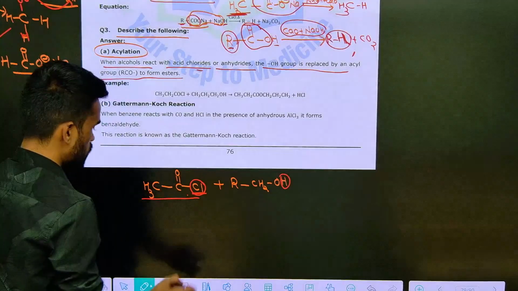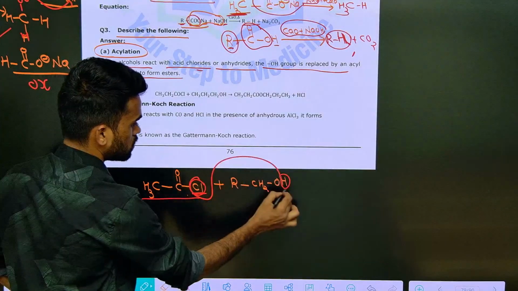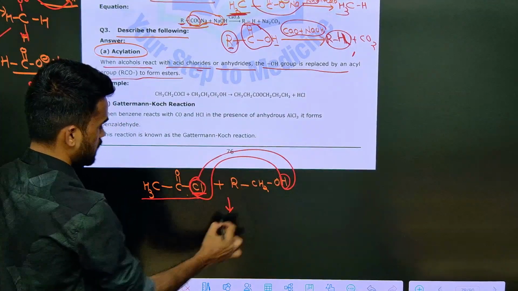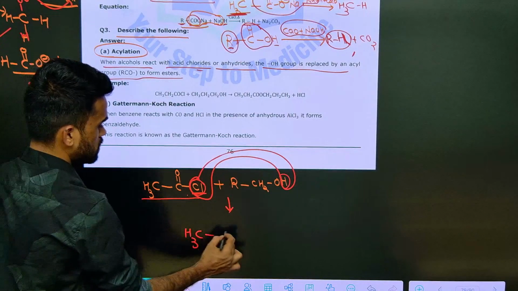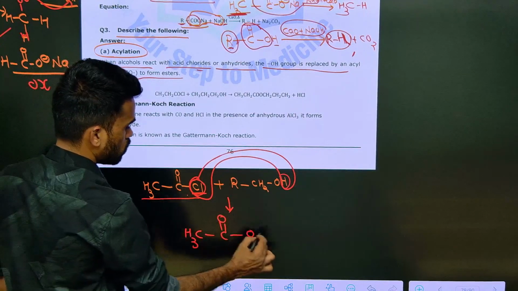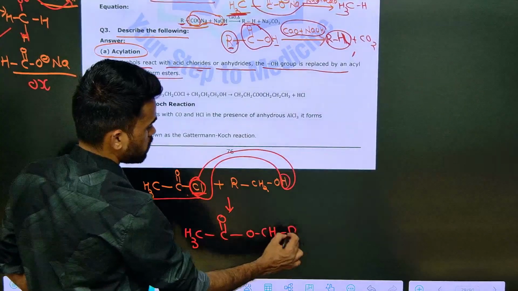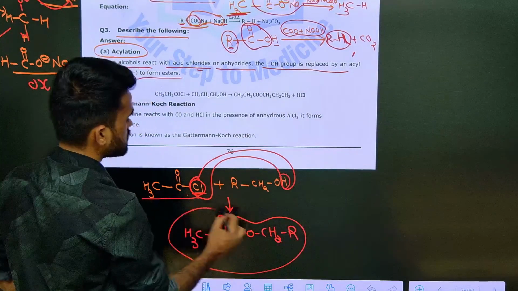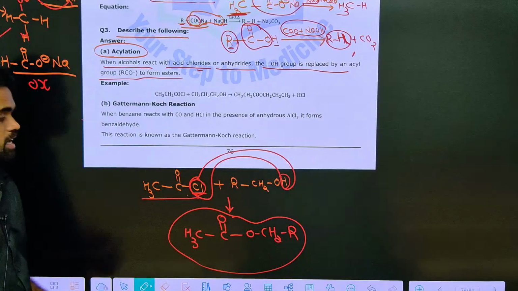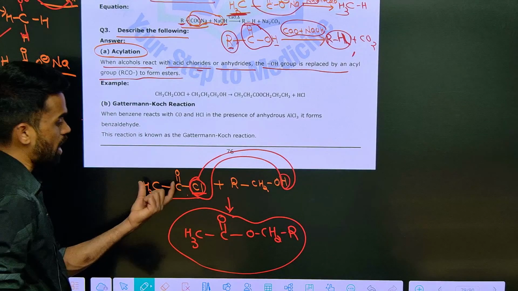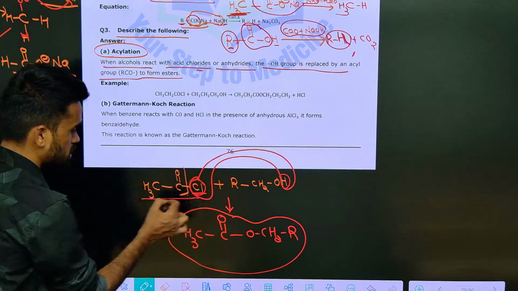See, just remove this part. What is the remaining thing? CH3COOCH2R. So this is what acylation means. This is the acylated product. Okay. See, we have added this acyl group. So this group is called acyl group.